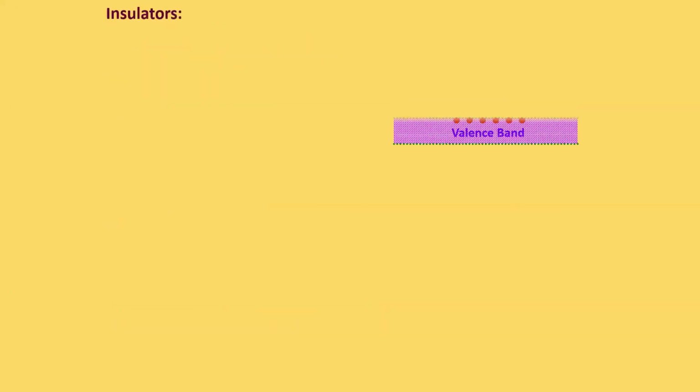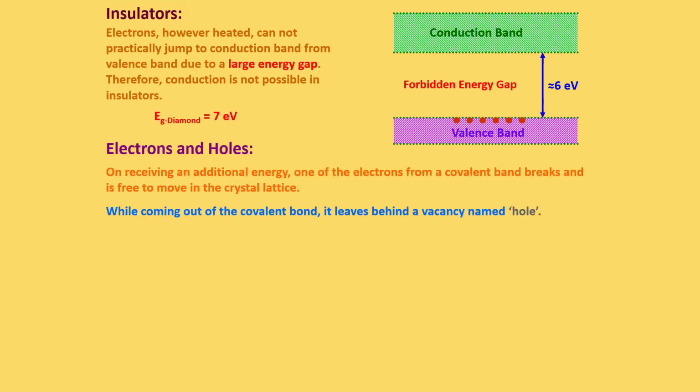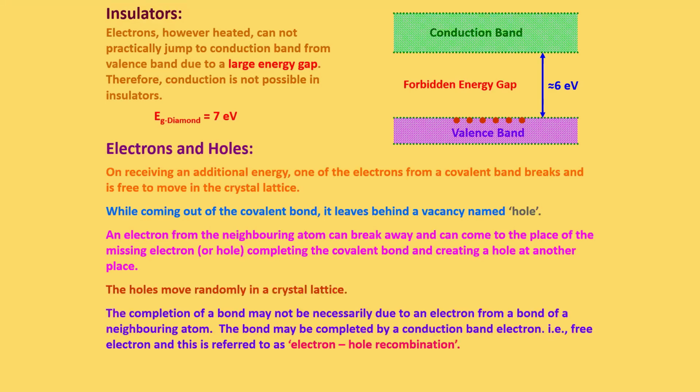In the case of an insulator, the gap will be higher, approximately equal to 6 electron volts most of the time. As we studied already, the electron will move from the valence band to the conduction band. That time, the place of the electron becomes empty and is treated as a hole, and because of the hole movement we get hole current as well. So this is all about the energy band diagrams of insulators, metals, and semiconductors.